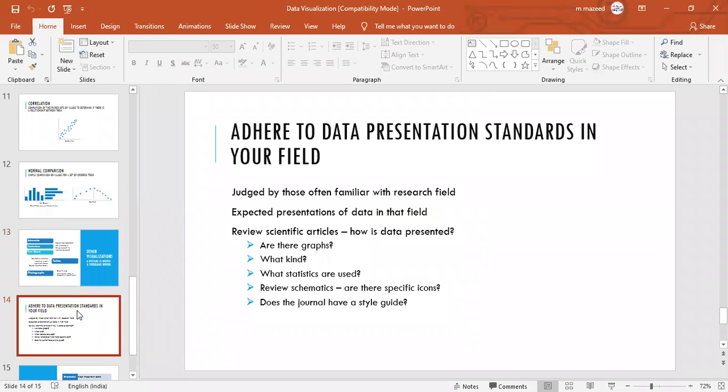So adhere to data presentation standards in your field. Yes, many things are there. Are there graphs? What kind of graphs are there? What statistics are there? Is there a review? Does this journal have style guidelines like that?